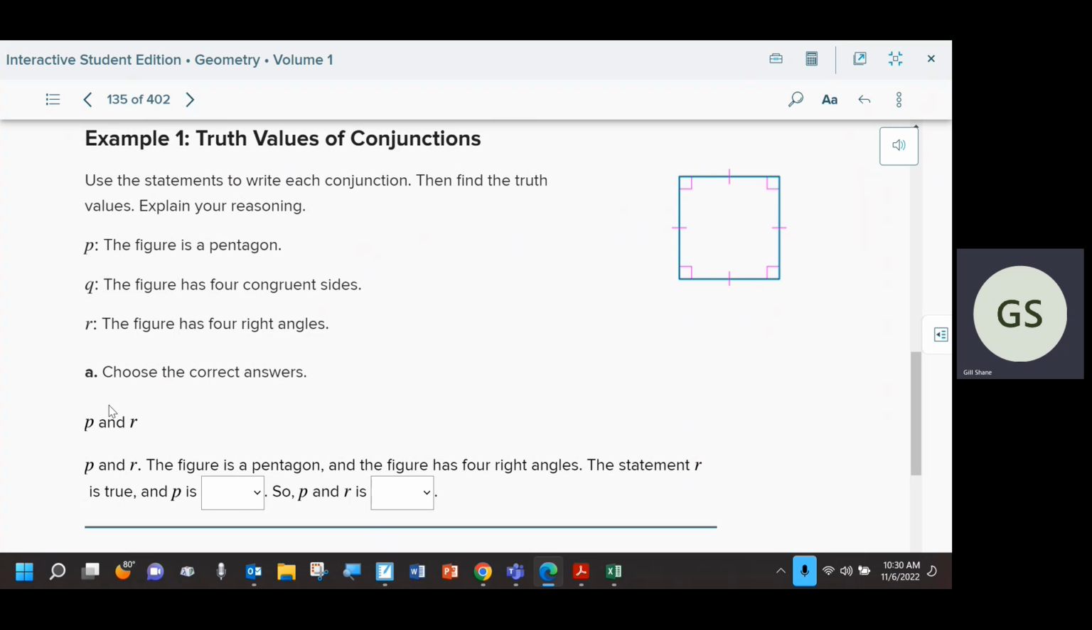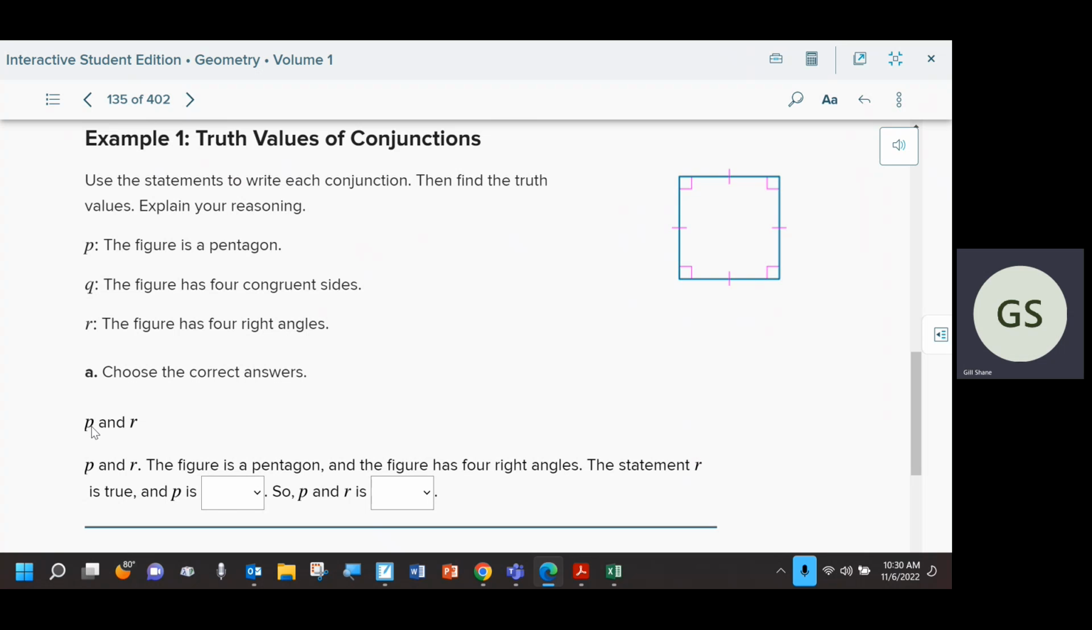So for example, they want us to find the truth value. That means is this statement true or false? P and R. They could have also written and with the upside down V. Don't forget about that. You have to understand when, oh, well, I'll let you watch the full video for more. I'm really giving you too much information. So P and R, so I evaluate each individually. P is the figure is a pentagon. Is that true? Well, no, that's not true.